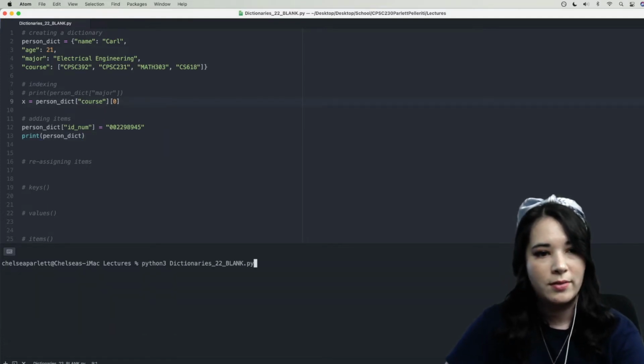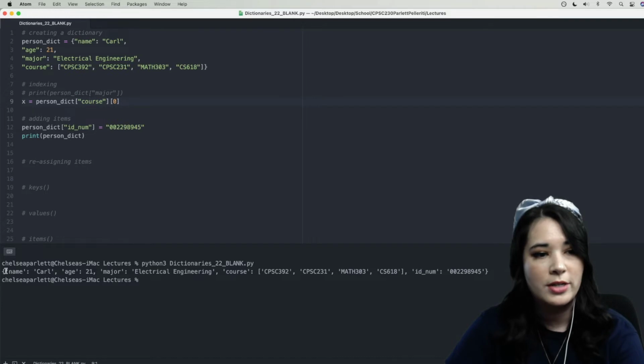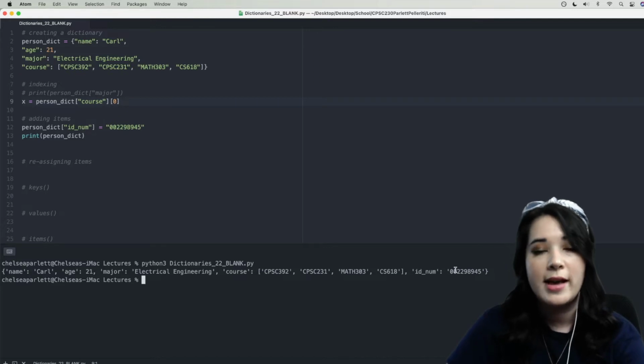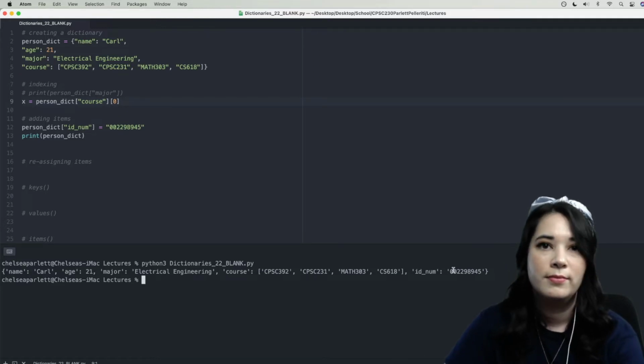So let's go ahead and run this. And you can see now that our dictionary has all of the keys it had before, all the key value pairs, but now it has a new one, ID num, and the actual ID number for Carl.